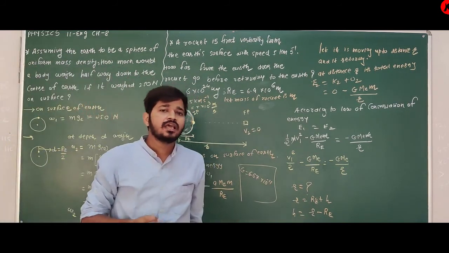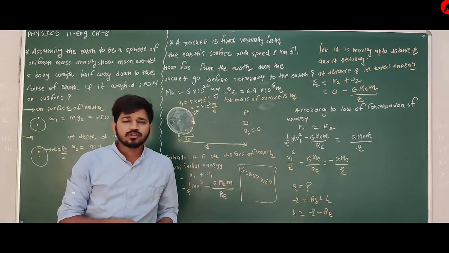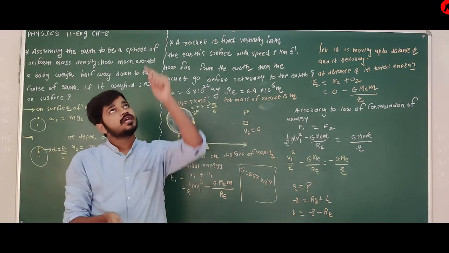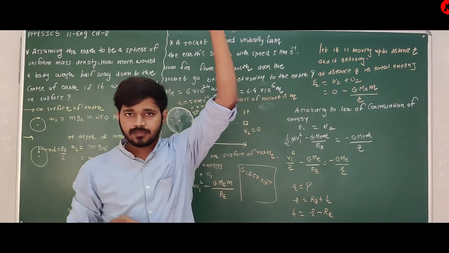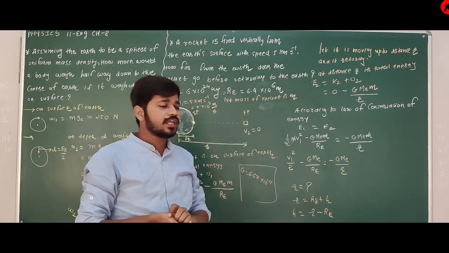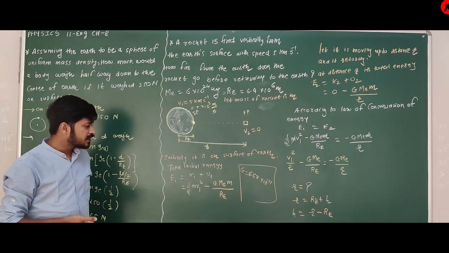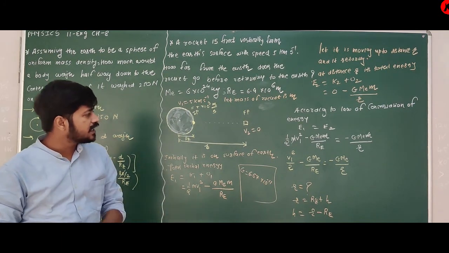Where is initial and where is final? We know that if we throw this drop like this, it is the initial point. It will move up to some height, that is the final point. So yes, it is the concept that you have to use. You remember the equation of potential energy and kinetic energy.